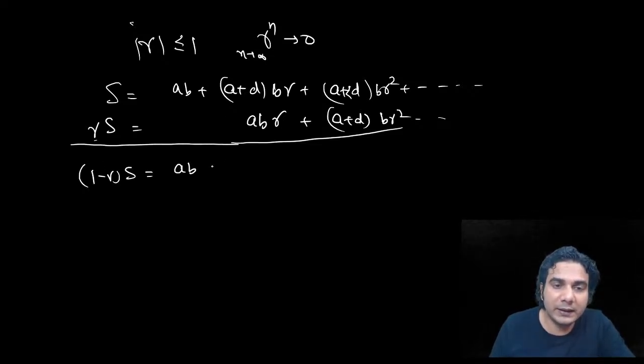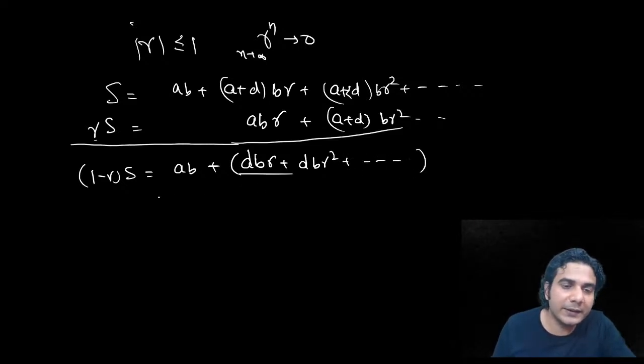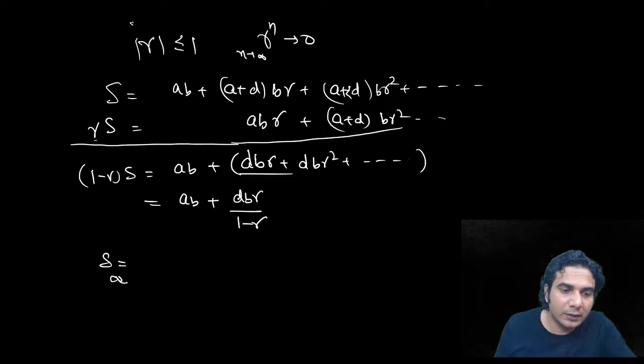So it is ab, then after this you're going to get the GP. So ab r will get cancelled and d b r will remain. So d b r plus d b r square and d b r cube and so on. So this is an infinite GP and you can write the sum. So ab plus the infinite GP is d b r upon 1 minus r. So the answer for infinite terms is nothing but ab upon 1 minus r plus d b r upon 1 minus r the whole square.